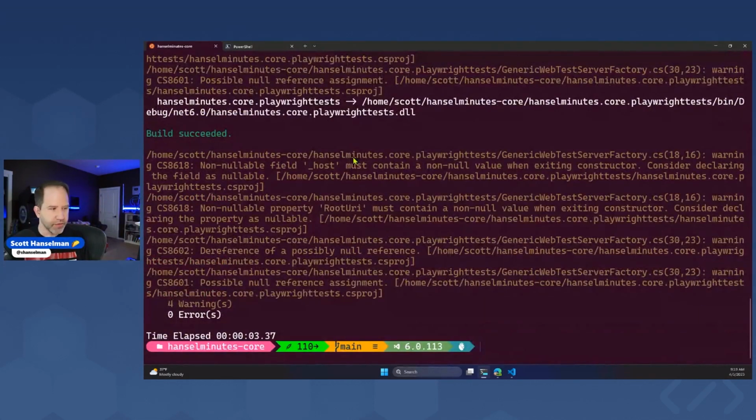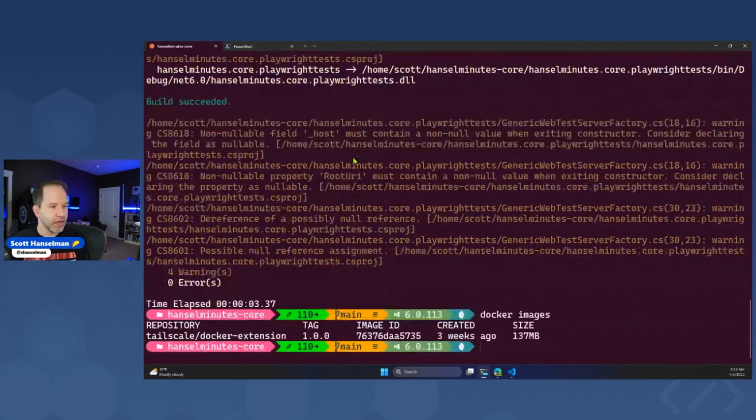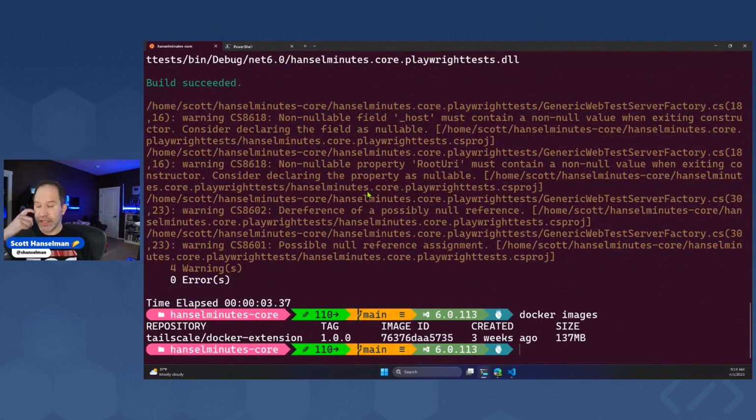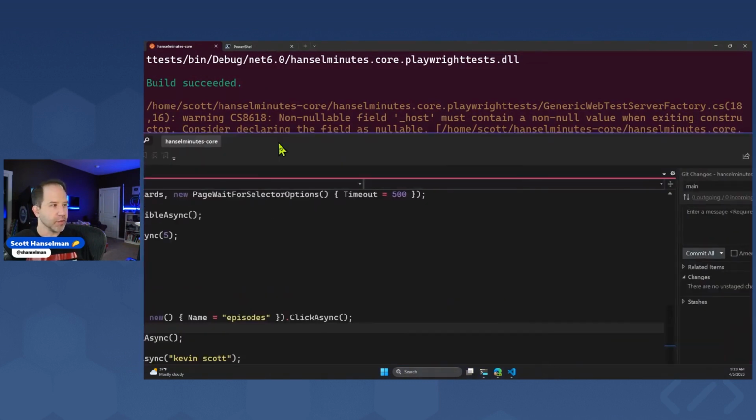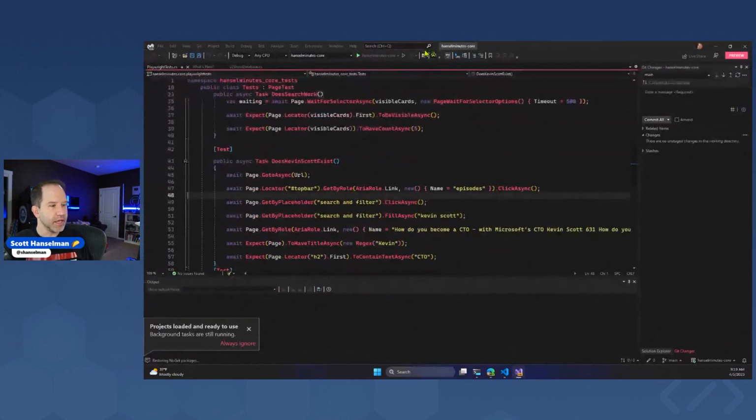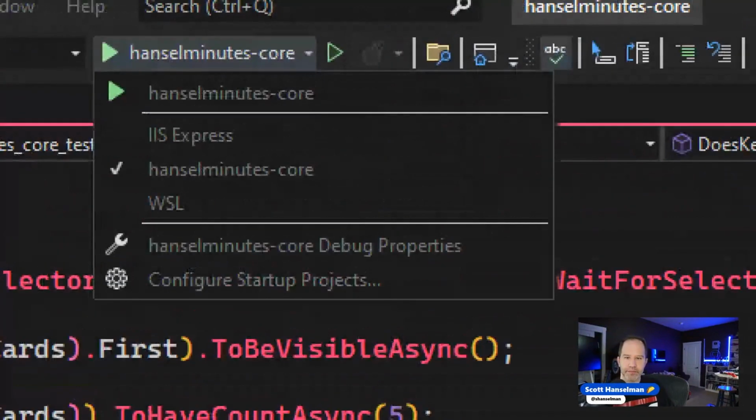Now remember that Docker file. I'm running Docker. I can run Docker on Windows in both Linux and Windows because Docker Desktop shares that context. And that's really cool because if I bring up Visual Studio and I open up the Hanselman's website, we're going to have a couple of different options. And that tooling is going to make things more possible than ever before. So here is the website inside of Visual Studio. When I pull this down, check this out.